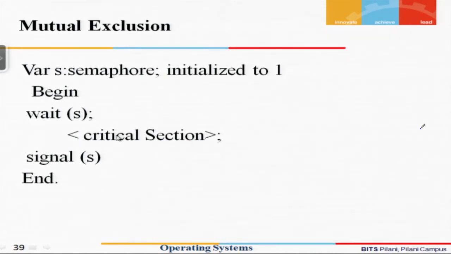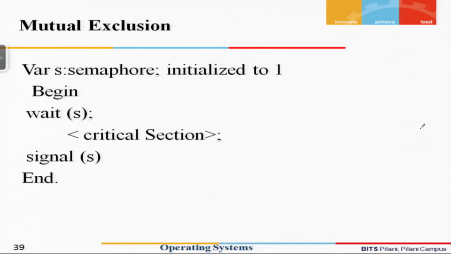Now, let us assume that while this process was executing in the critical section, it got suspended, and it can get suspended for many reasons. One of the simplest reasons is that its time quantum expires, so it gets suspended. Let us assume that the second process comes, and it also executes wait S, because it also wants to access the critical section.